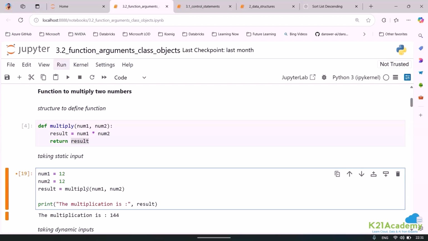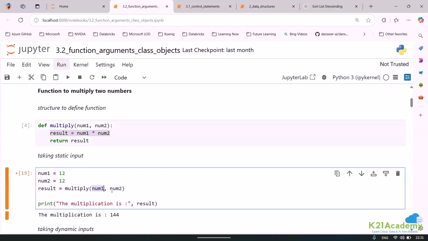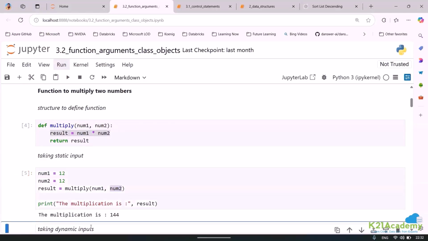We are calling the function multiply, and this function knows what it needs to do, because multiply has a task to perform. What is the task? The task is number one into number two. If you pass these two values together, it automatically knows what it needs to do, and it will store the result in the variable. Once it stores it in the variable, then you can go ahead and print it. So here you can see 12 into 12 is 144.